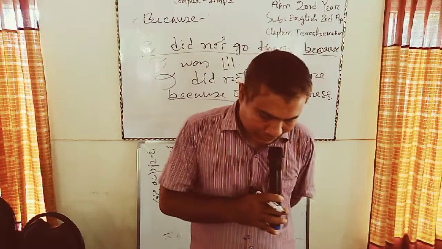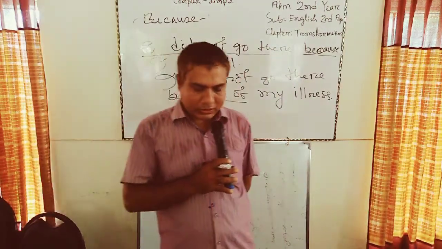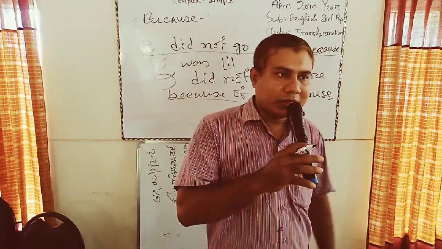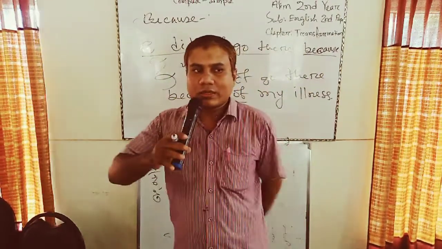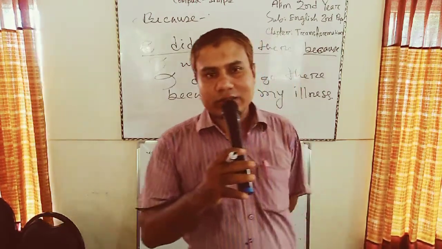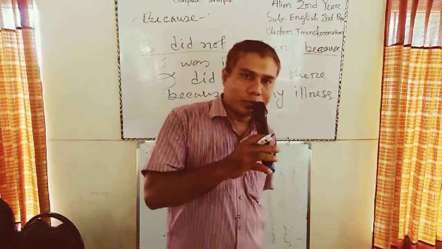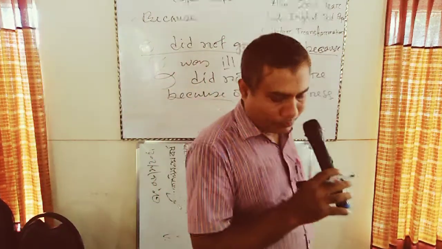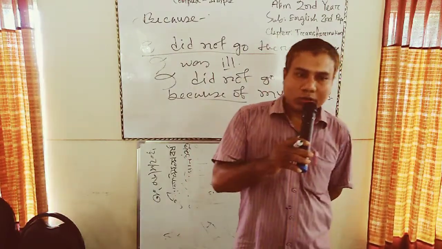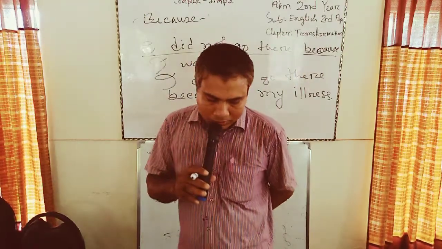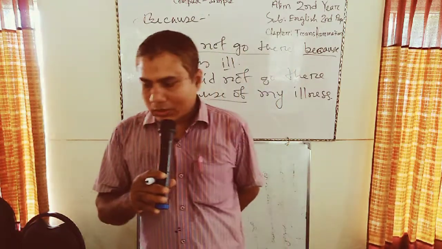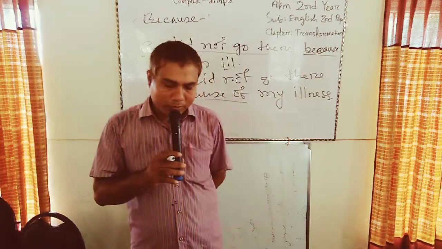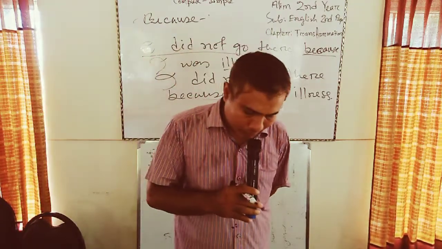Orally, I am telling another sentence. Since you are small, he couldn't work hard. Here we can see that since has been used at the beginning of the sentence, and if we make the sentence simple, in this case I have to use because of at the beginning: Because of being small, he couldn't work hard. In this way, we can make complex sentences simple by using because of.